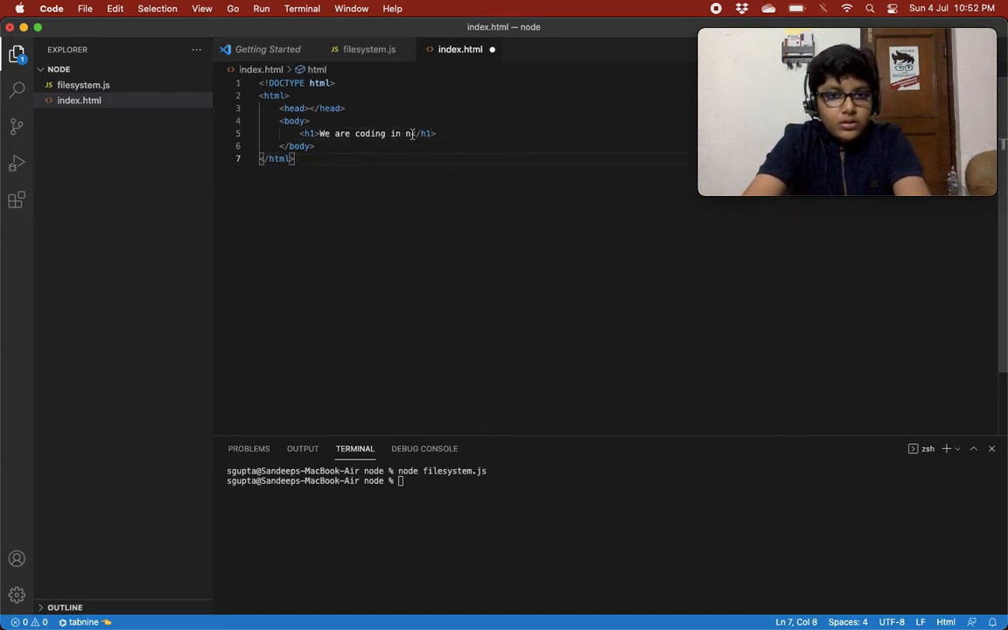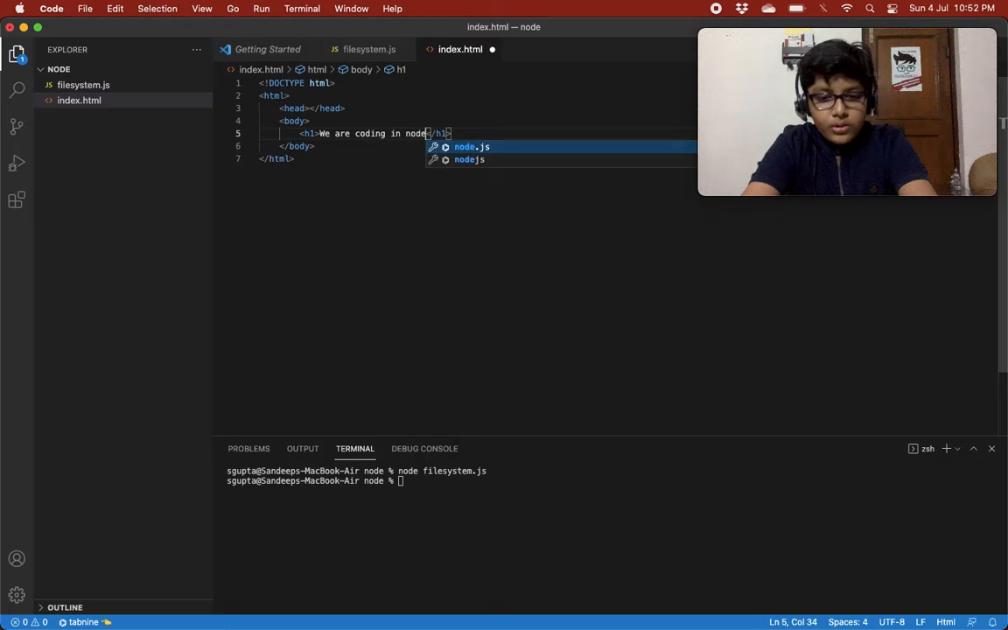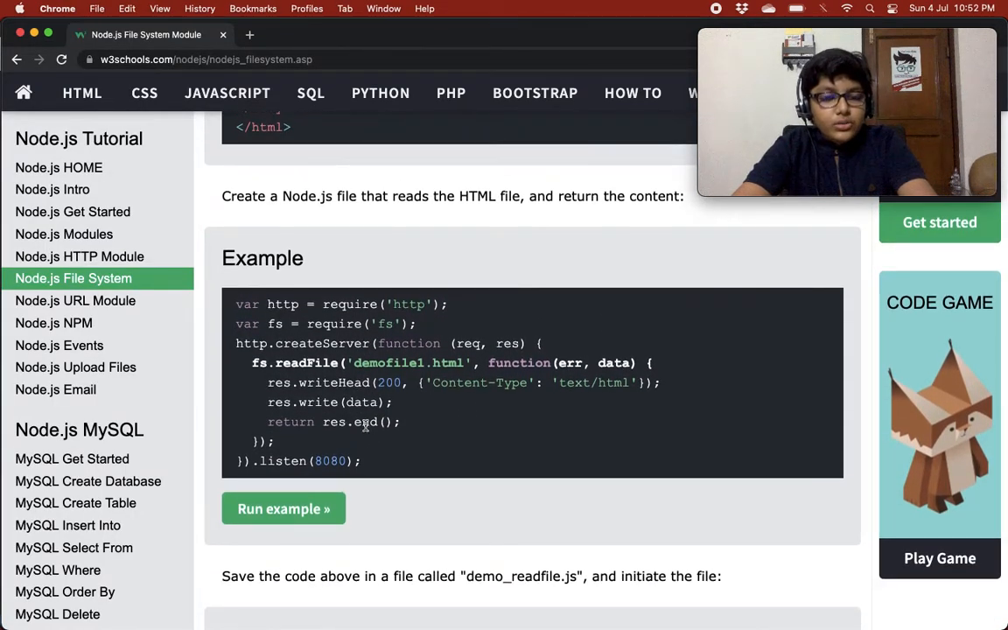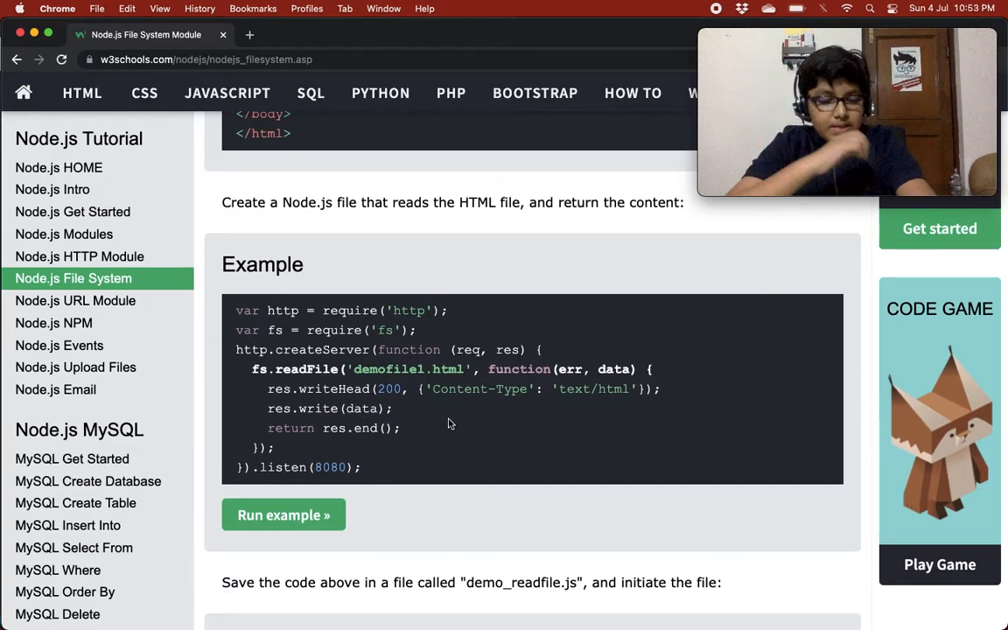Oh man, let's bring this closer. Yep, in Node.js. Okay, so here we have an HTML file created. Now let's continue. Create a Node.js file that reads the HTML file and returns the content. So we are going to read the file and then return the content of it, basically displaying it on localhost 3000.